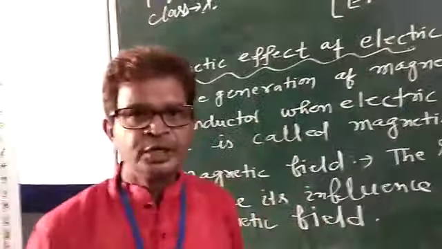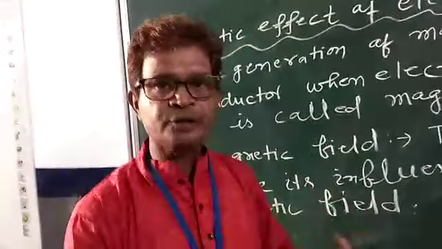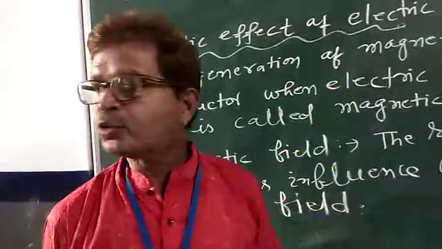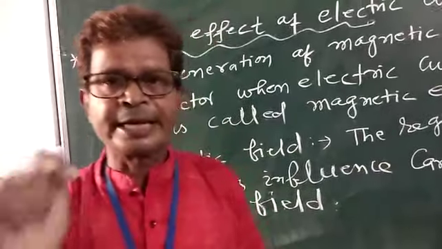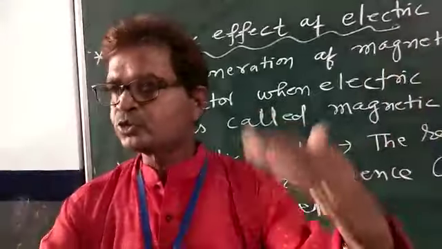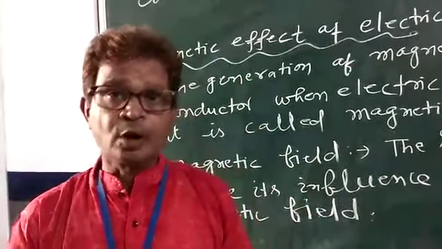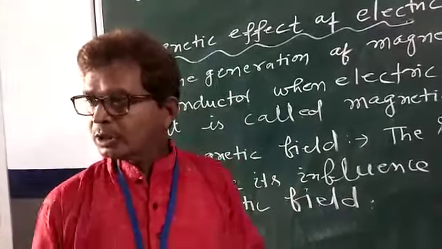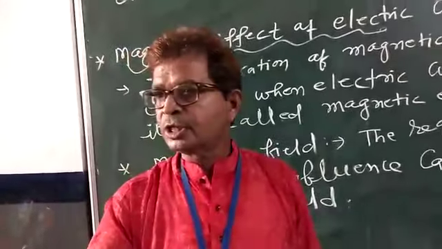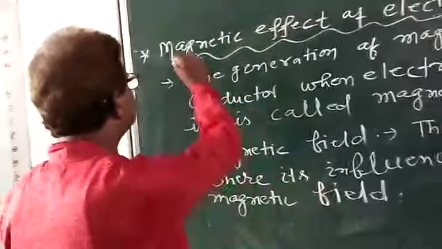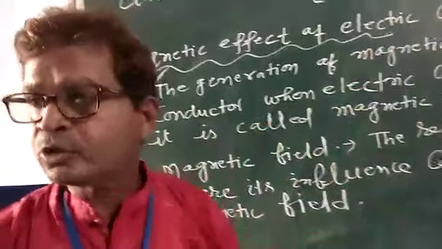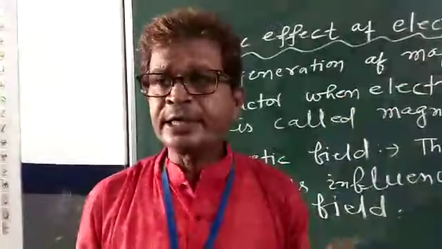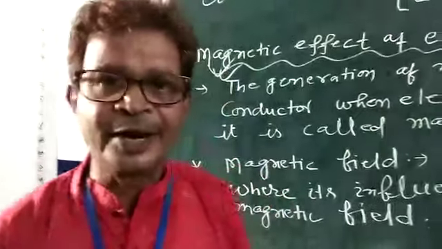It means if you pass electric current through any conductor, it has an effect on the magnet. This fact can be shown later on by Oersted's experiment. So, friends, at first you should concentrate on this definition. Magnetic effect of electric current or electromagnetism is totally related to the magnet and electric current.